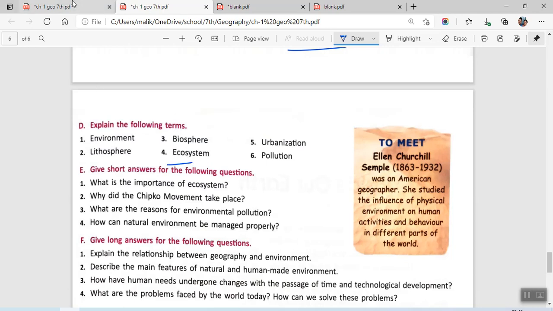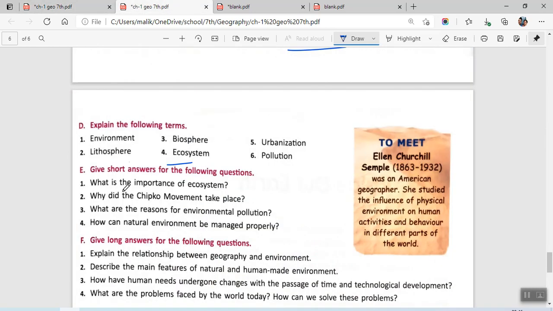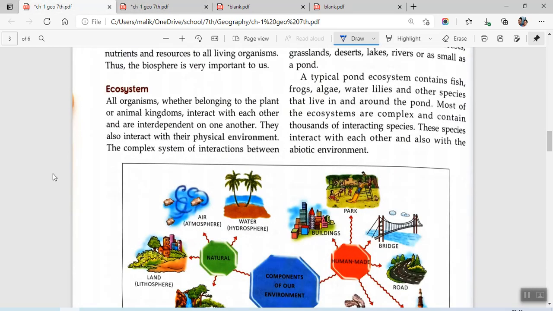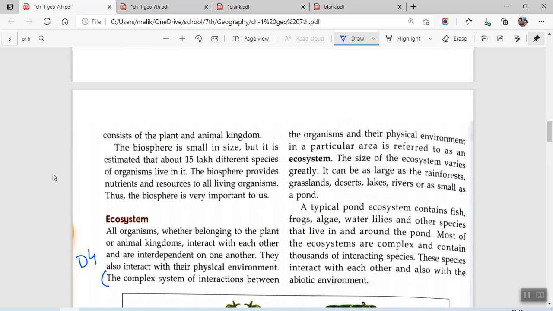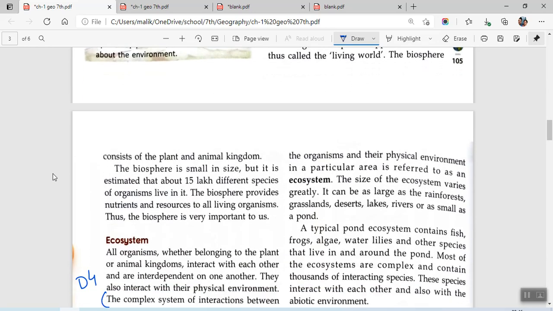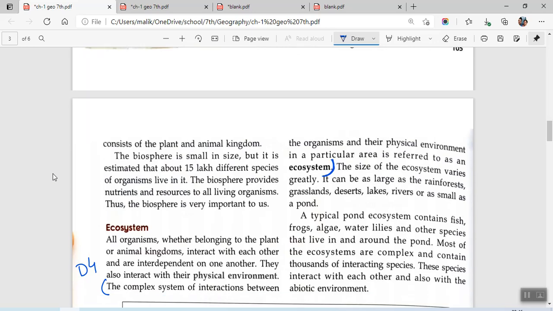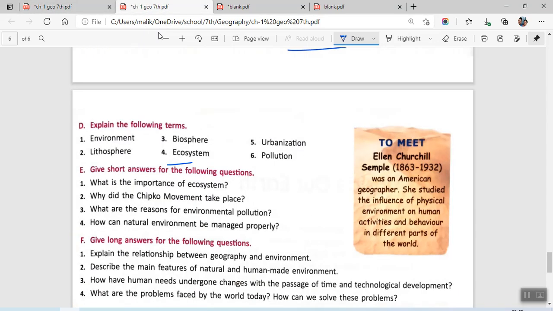Then we have ecosystem. In case of ecosystem also we have, this is D4 I suppose. Okay, you'll be writing this. This is part of your D4 ecosystem. The complex system of interactions between the organisms and their physical environment in a particular area is referred to as ecosystem. So you'll be writing this as the answer to D4.